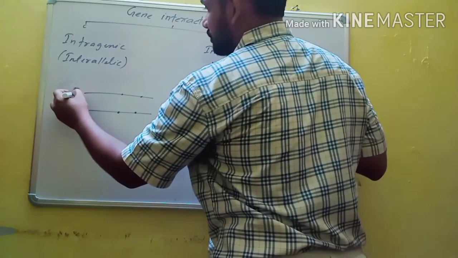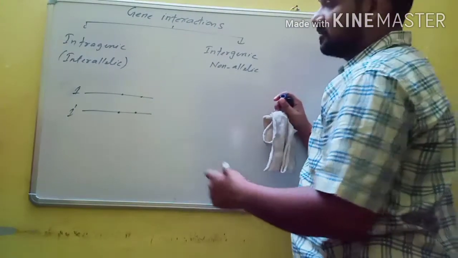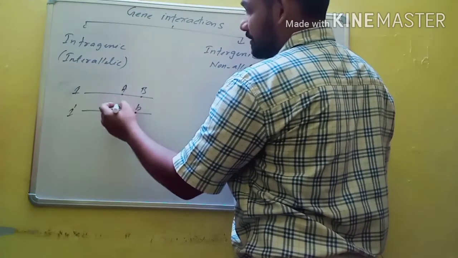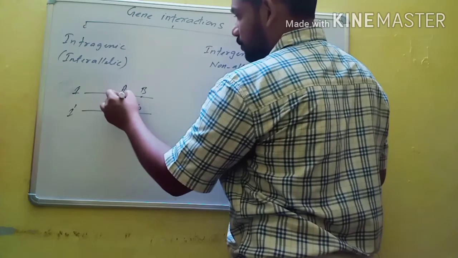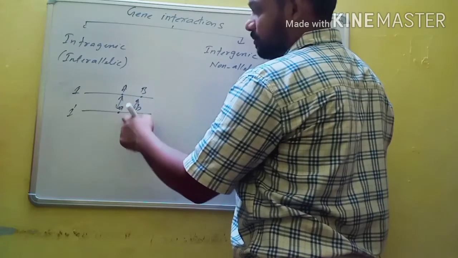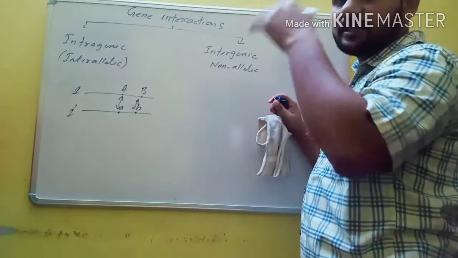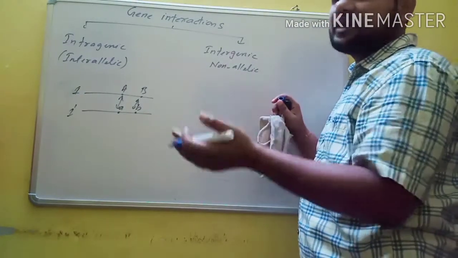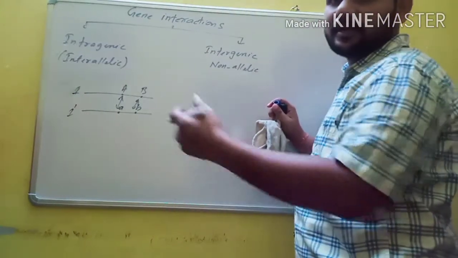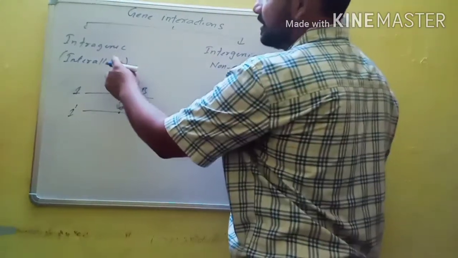This is one chromosome, and this is another chromosome. These two are homologous chromosomes, and at the same gene locus different alleles are present. The two alleles present on the same gene locus of the homologous pair of chromosomes interact to produce a phenotype. This phenotype is usually different from the phenotype of a monohybrid cross or the typical dominant and recessive phenotype, and they are called intragenic interactions or interallelic interactions.